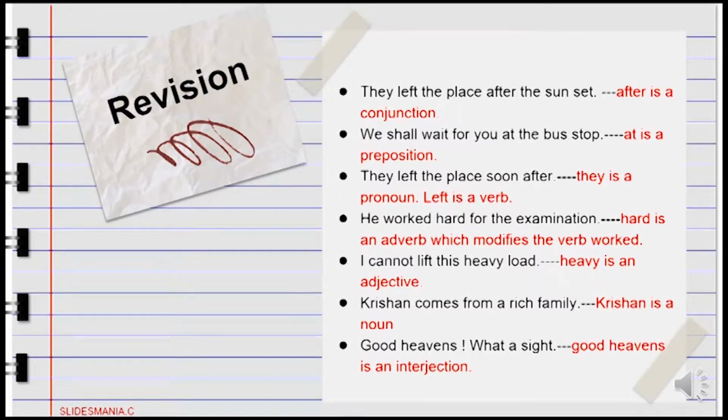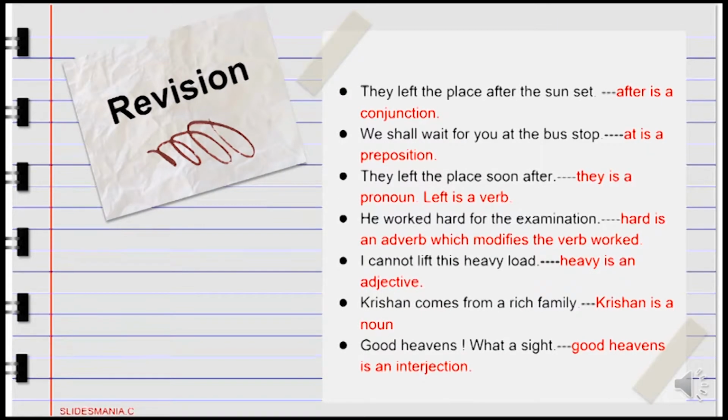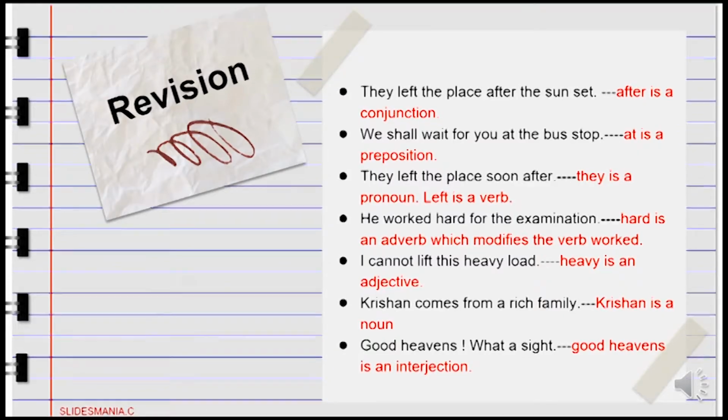He worked hard for the examination. Hard is an adverb which is modifying the verb worked. I cannot lift this heavy load. Heavy is an adjective modifying the noun load. Krishna comes from a rich family. Krishna is a proper noun, family is a common noun, rich is an adjective. Good heavens, what a sight! Good heavens is an interjection.